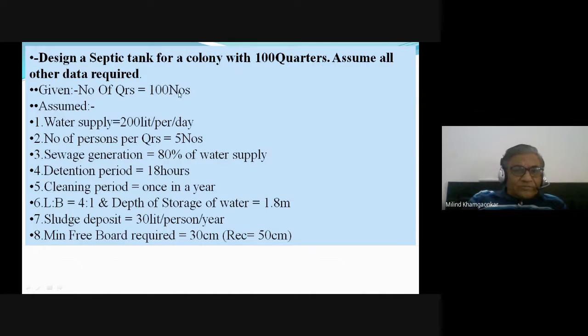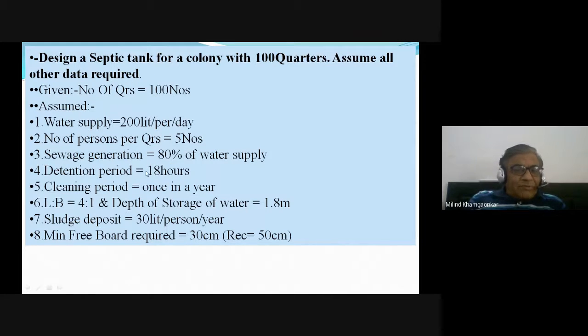100 quarters. Water supply is 200 liters per capita per day. 5 people live in every quarter, so the number of persons per quarter is 5. Sewage generation is 80% of the water supply. We have done such types of quantity calculation earlier also.